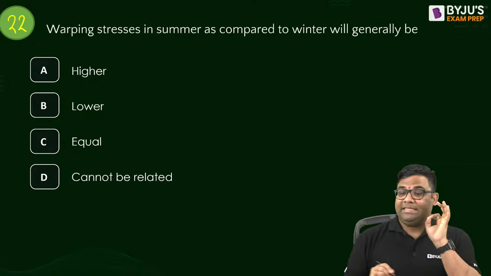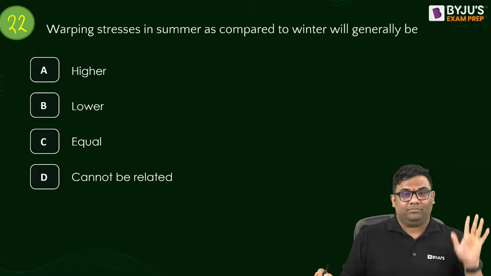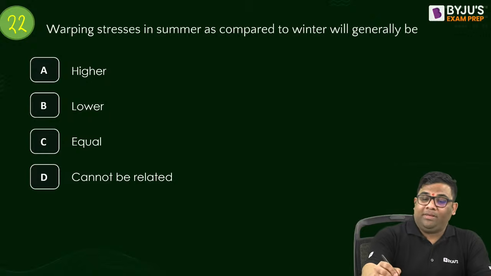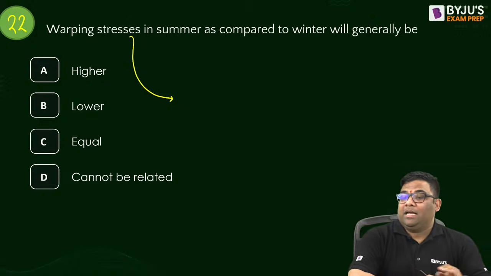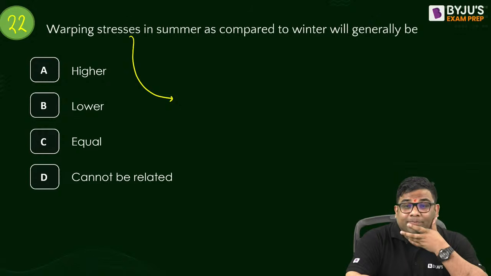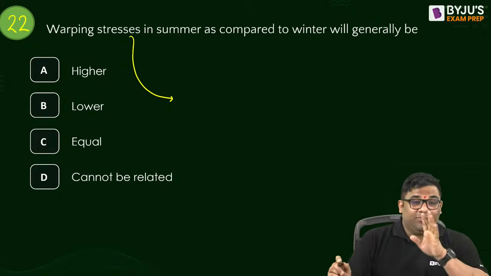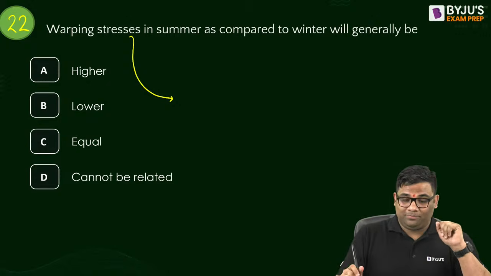Question number 22. Warping stress in summer as compared to winter will generally be what? It will be higher, lower, equal, or cannot be related. Now many of you are thinking it is D. I'll clarify, don't worry.